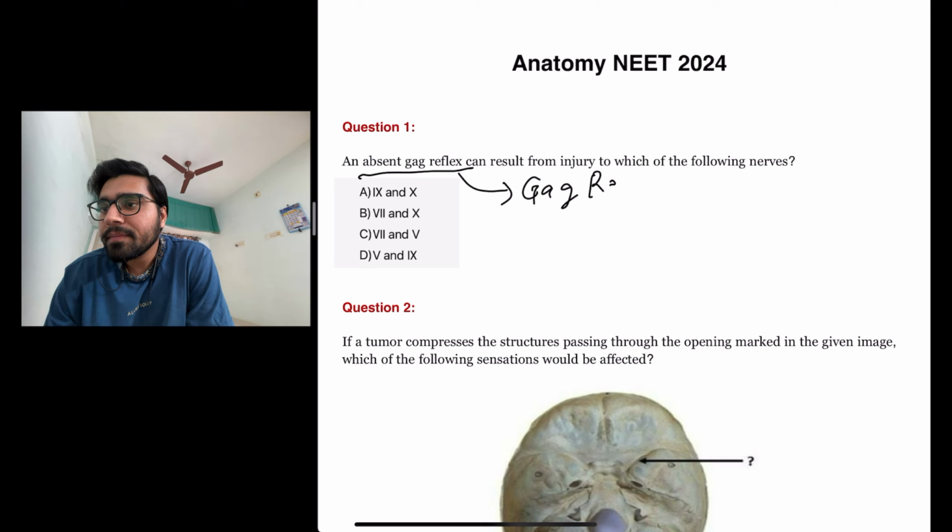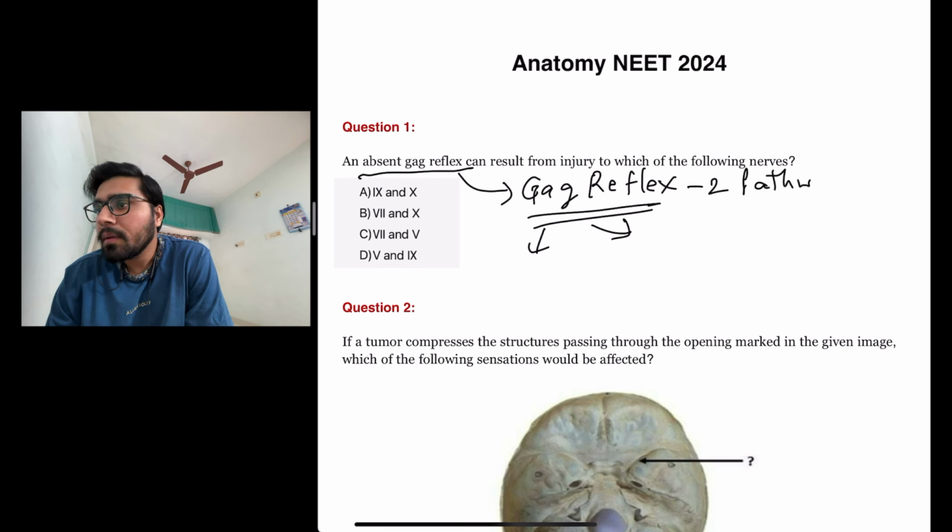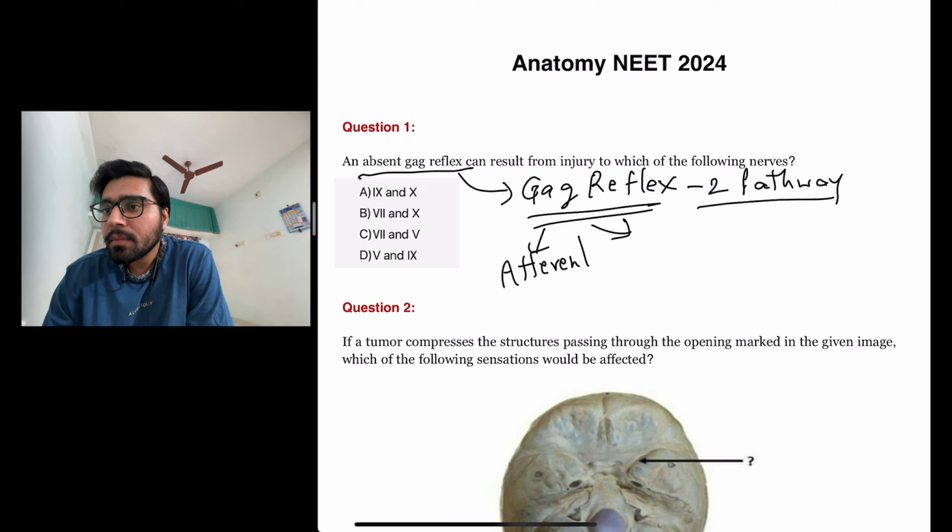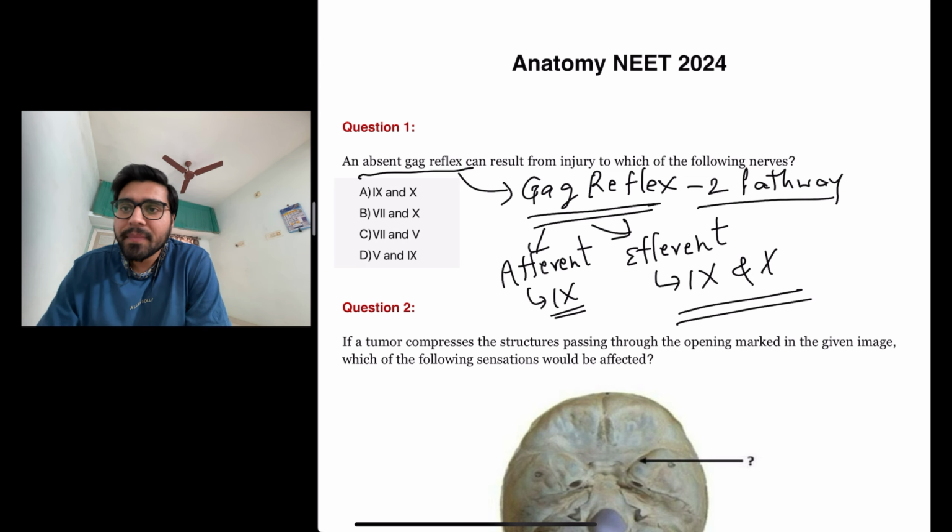Gag reflex has two pathways, afferent and efferent. The afferent pathway is mediated by the glossopharyngeal nerve, which is the ninth cranial nerve, and the efferent pathway is mediated by the ninth and tenth cranial nerves. So an absent gag reflex can result from injury to both the ninth and tenth cranial nerves. So the answer here is A.